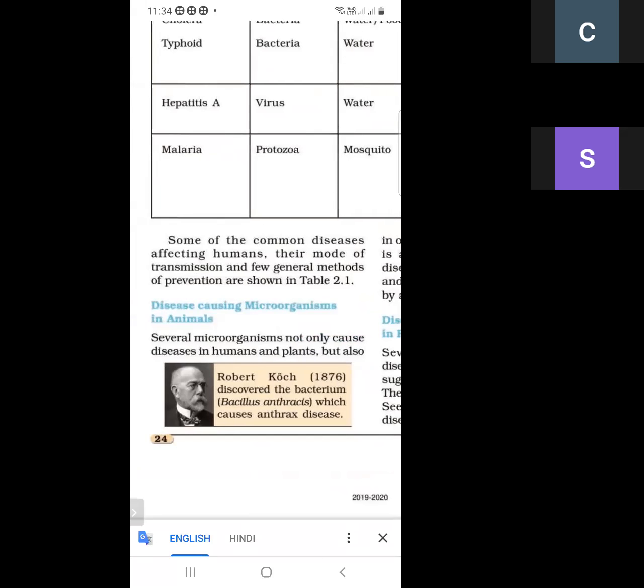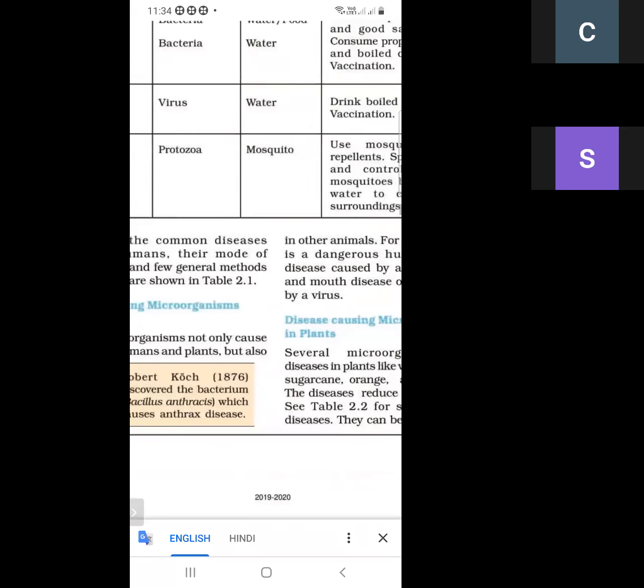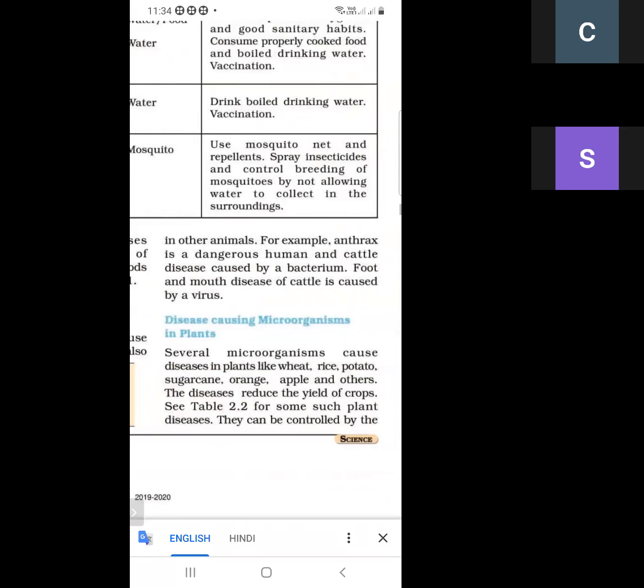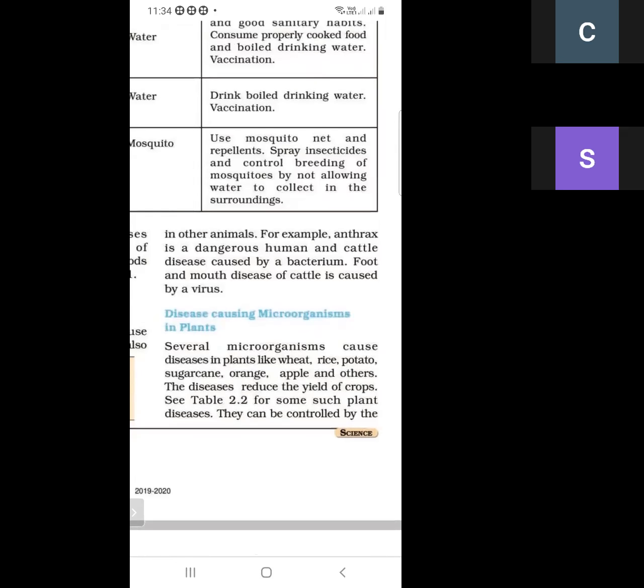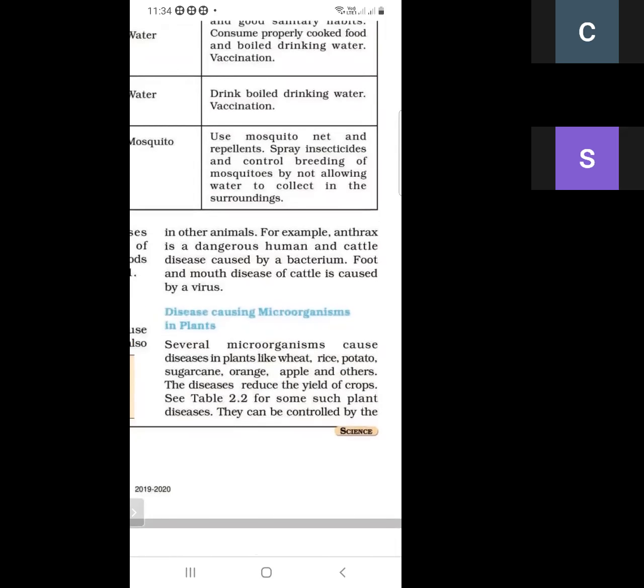There are some microorganisms which create diseases in animals, and these are the two examples. First, anthrax is a dangerous human and cattle disease caused by bacteria. Second is foot and mouth disease of cattle, caused by a virus.